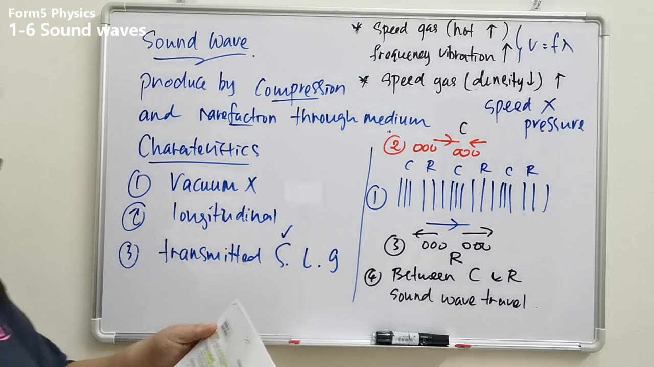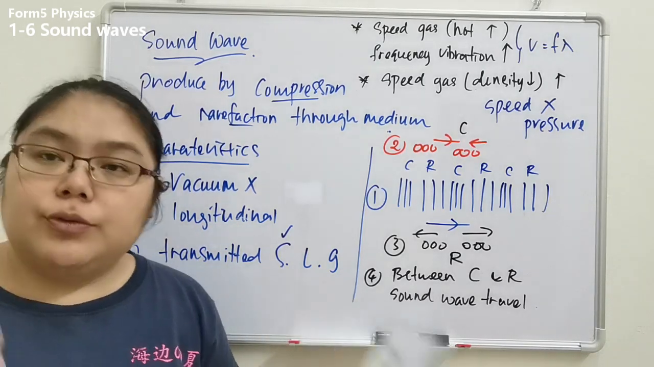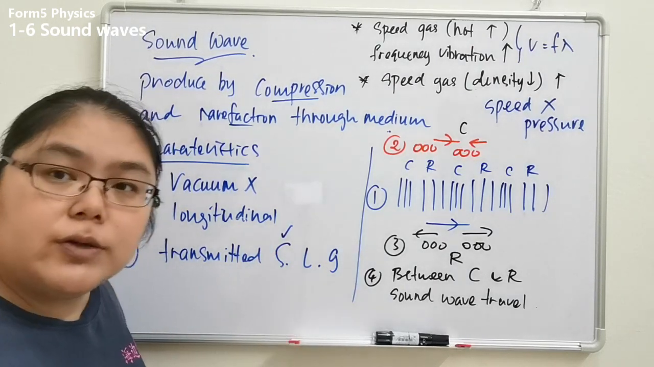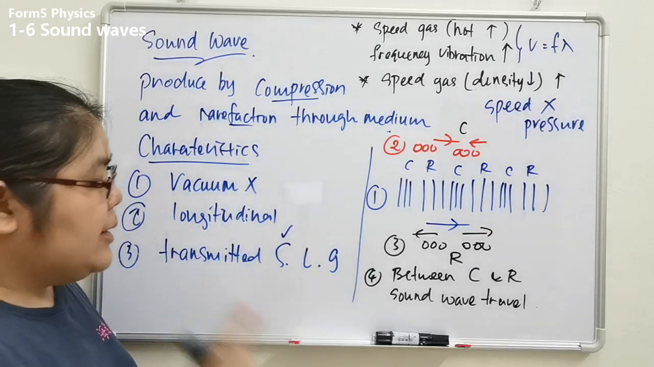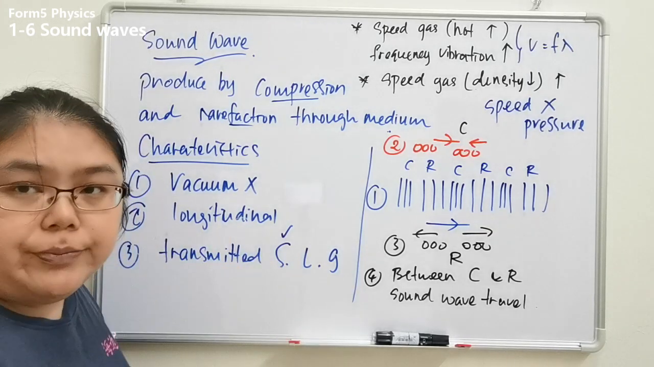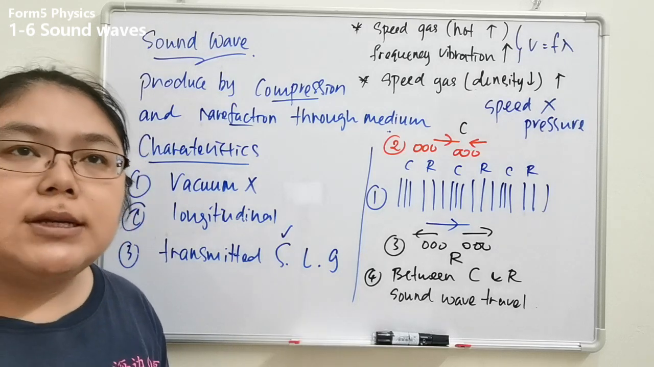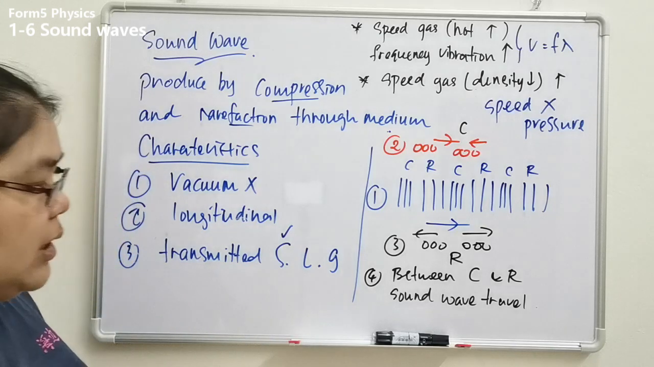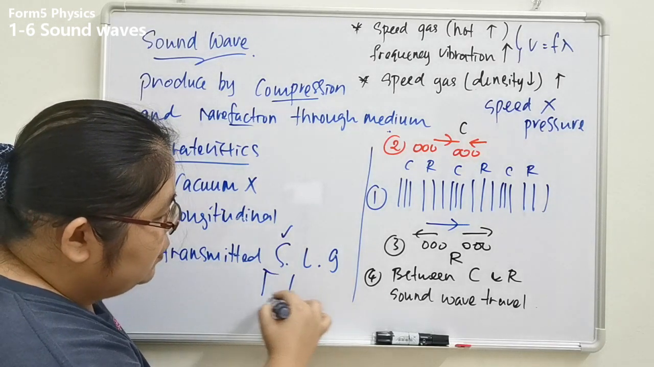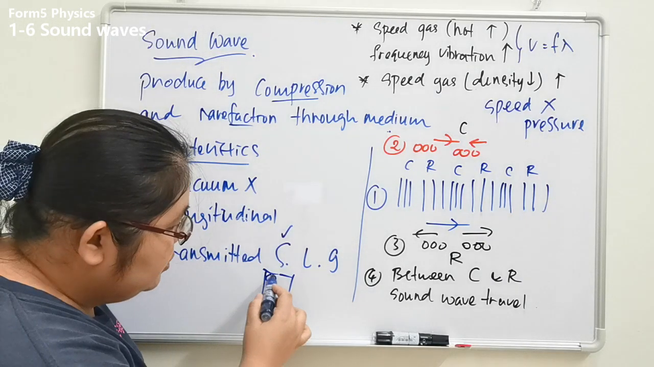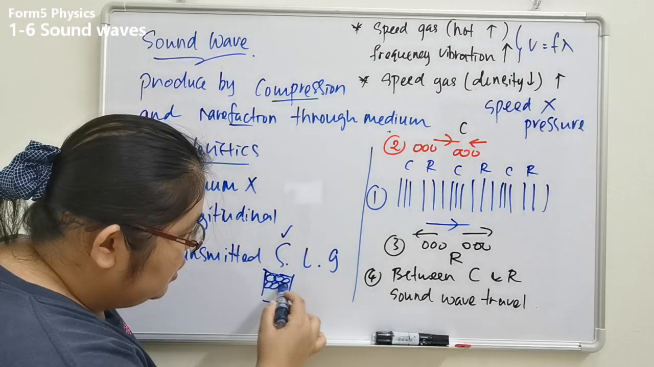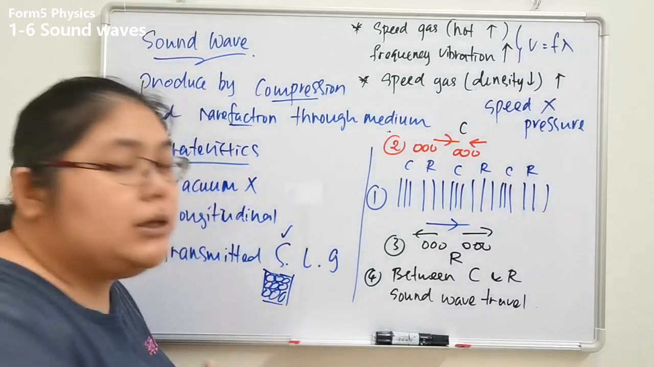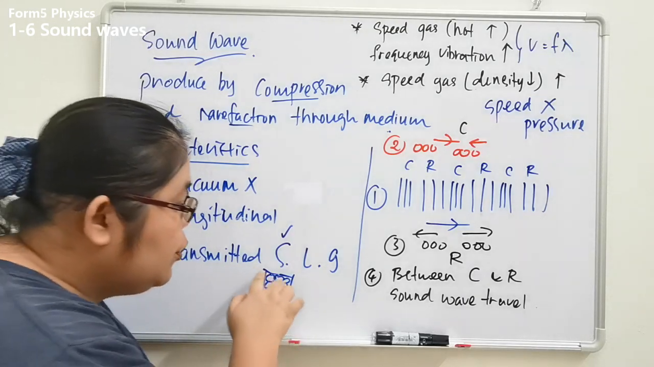Number three we need to know is the speed of the sound wave, how it travels. The speed of the sound when it travels through solid, liquid, gas. All three can be traveled through, but we need to know the speed. The highest speed is in solid. The reason is the particles. Solid is full of particles, and the arrangement is closer. When the arrangement is closer, the sound travels through the medium faster.